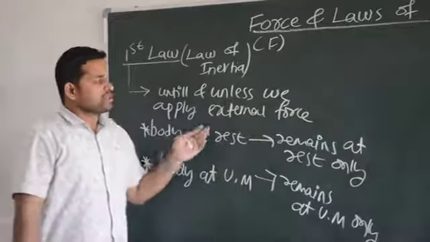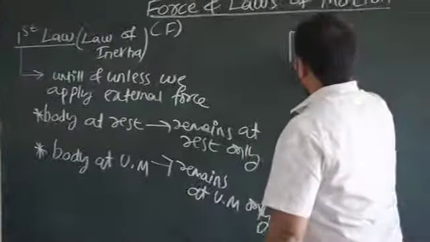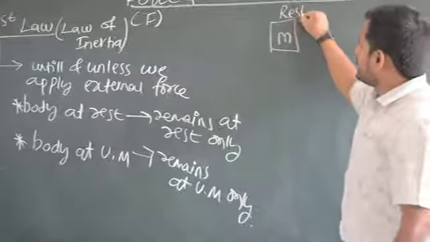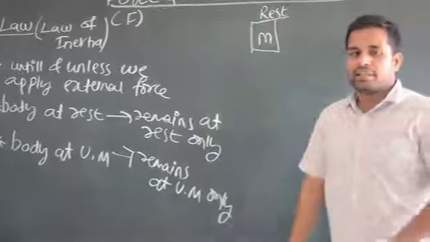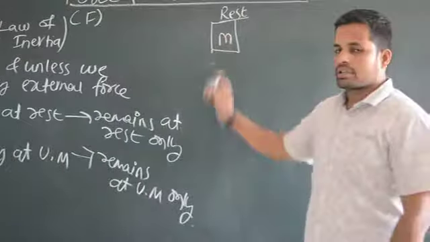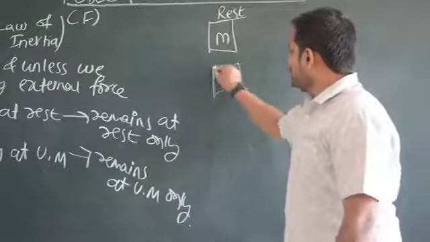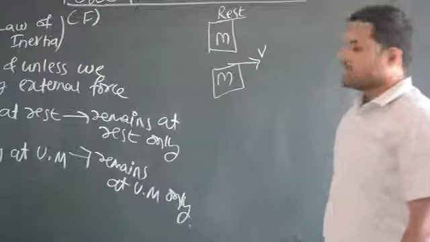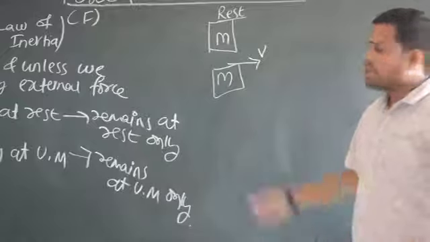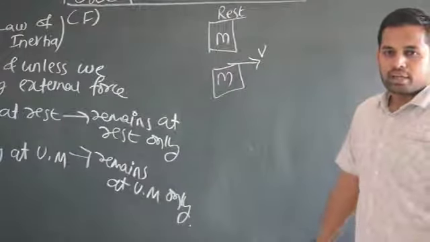Some examples we need to give for this first law. For example, I have kept one body of mass m. It is at rest right now. Without applying any force, will it move? No, it doesn't move. If you apply a force, then only it will start to move. First law, clear? Already a body with mass m was moving with velocity v. If you apply some external force in the opposite direction, then only it will stop. Otherwise it will continue its uniform motion. Are you getting my point?